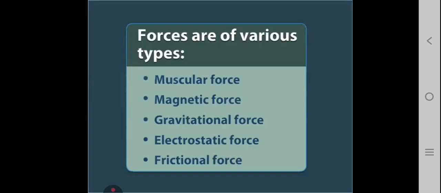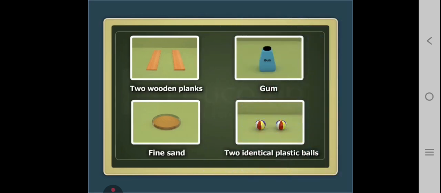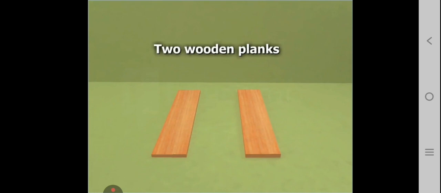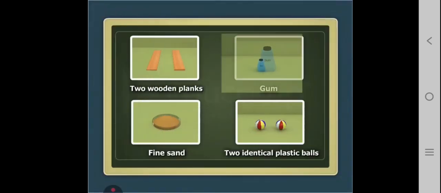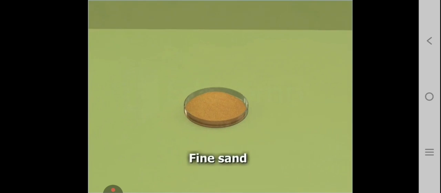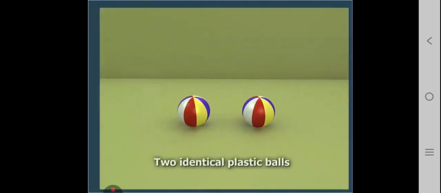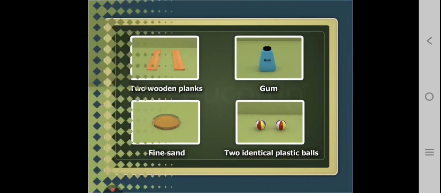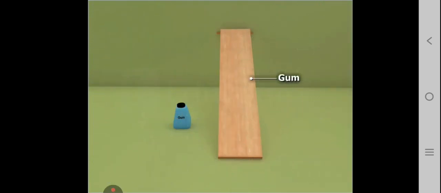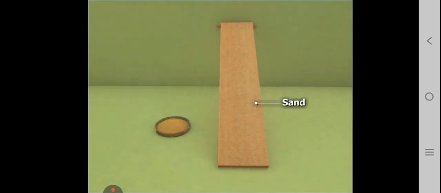Let us now discuss frictional force. Again, let us do an activity first. Get two wooden planks, gum, some fine sand, and two identical plastic balls. Then apply gum on one surface of a wooden plank, and over the gum spread some fine sand.